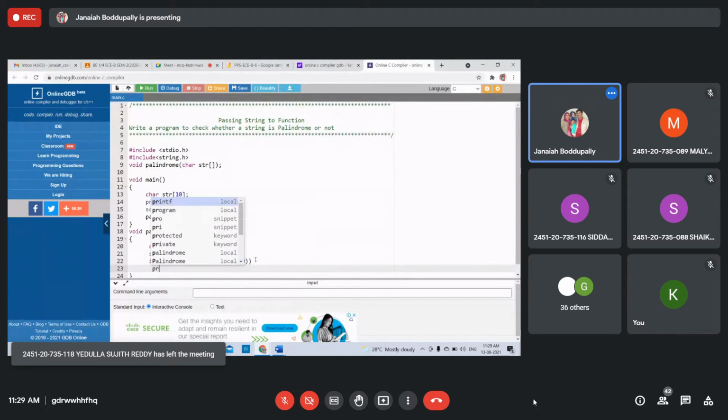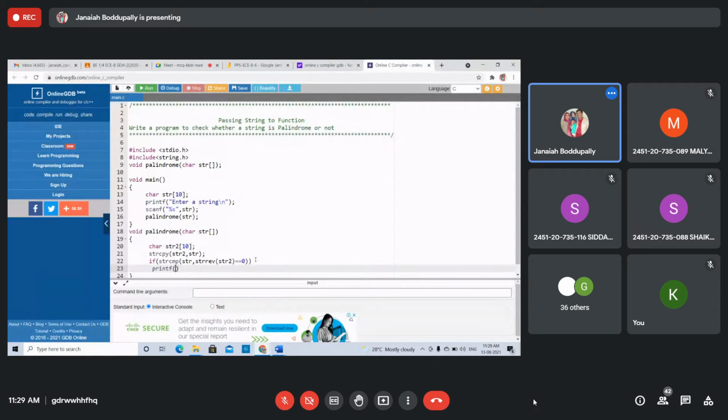printf, %s is a palindrome. That string %s is a palindrome.